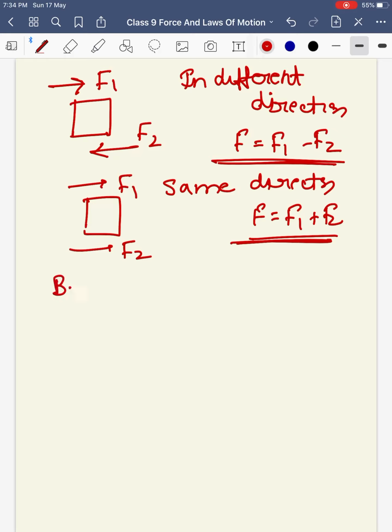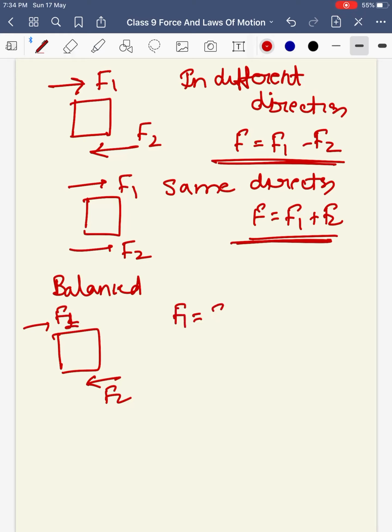When do we say that the forces are balanced? If there is more than one force, 2, 3 or 4 forces acting on an object, but these forces are equal, then what will happen? F1 and F2 both are equal, so the net force will be 0.